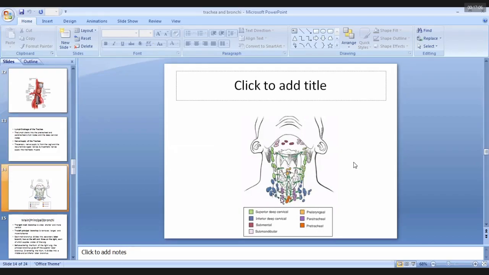These are the paratracheal group of lymph nodes indicated by purple color, and the orange color lymph nodes show the pretracheal group. So the lymphatic drainage of the trachea enters into the pretracheal and paratracheal groups, and from these lymph nodes it enters into the deep cervical group of lymph nodes indicated by the blue color.